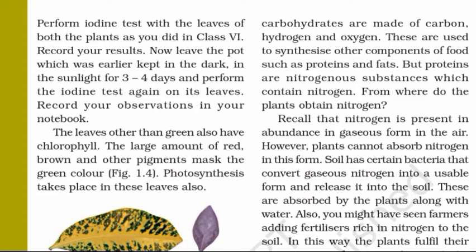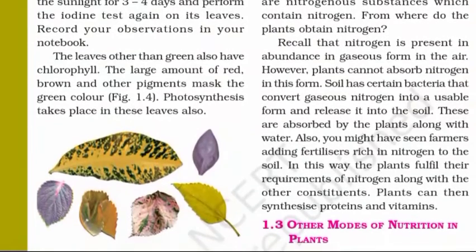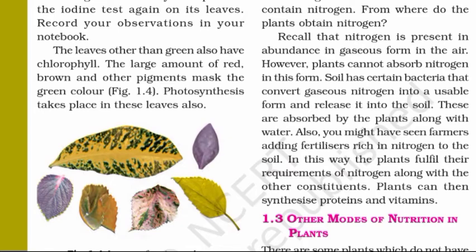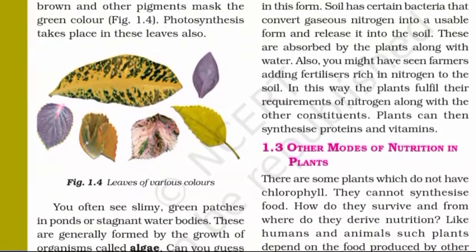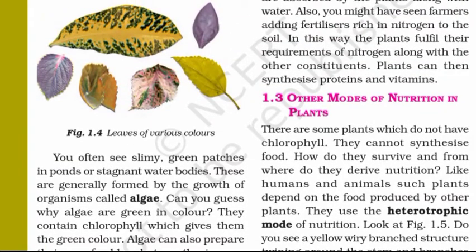The leaves, other than green, also have chlorophyll. The large amount of red, brown, and other pigments mask the green color. We can observe this in figure 1.4. Photosynthesis takes place in these leaves also. Figure 1.4. Leaves of various colors. In this picture, we can observe leaves of various colors. These are leaves in diverse colors like violet, yellow, pink, orange, and green.